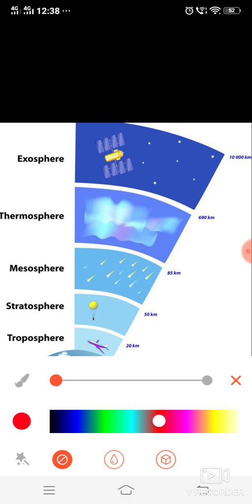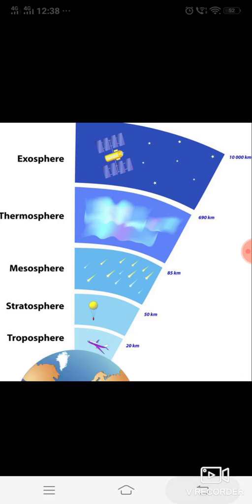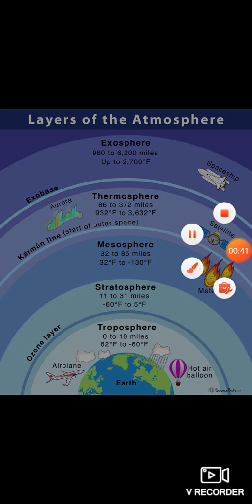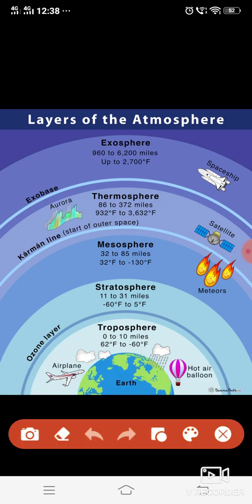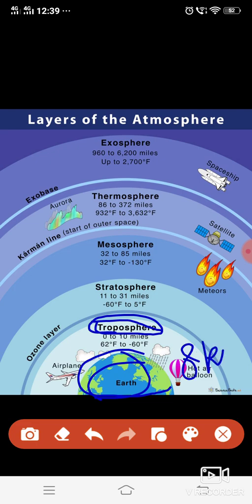As we know, now we will study about this, and then we will get the detailed information about these layers. So here you can see one chart. I'll give you some information about these layers. Here is our earth, on which we survive. This is the layer of troposphere. In this layer all weather changes occur. Troposphere extends up to the height of 8 kilometer.